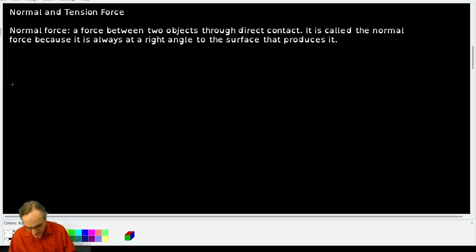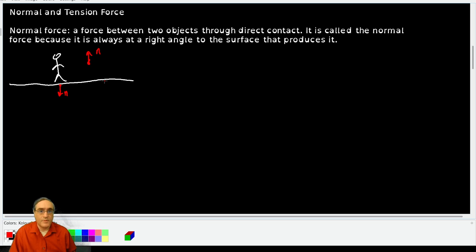So let's imagine you are standing on the floor. There's going to be a force acting on you due to the ground, that is the normal force. There will also be a force on the ground due to you, which is the normal force, and those two separate forces would form a third law pair. It is perpendicular to the surface, so if the surface is nice and horizontal and flat, the force will be vertical.